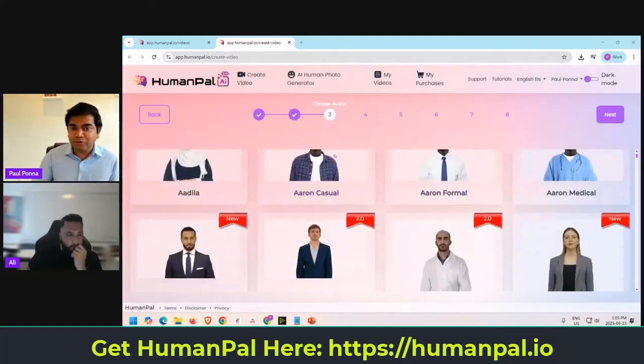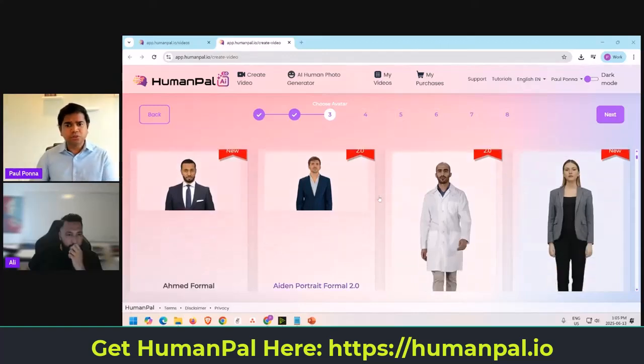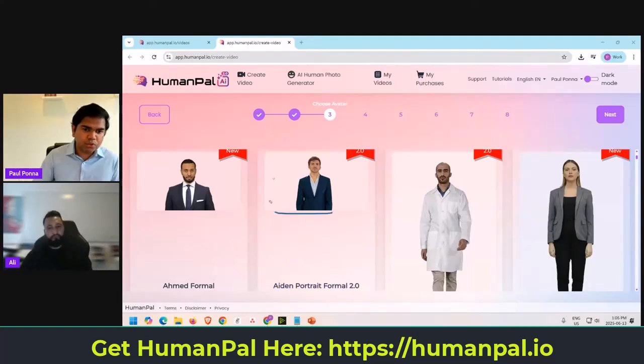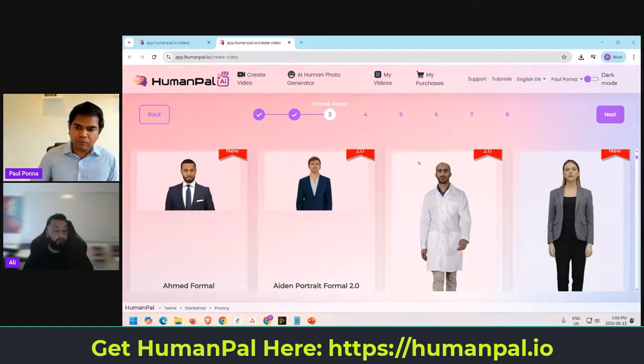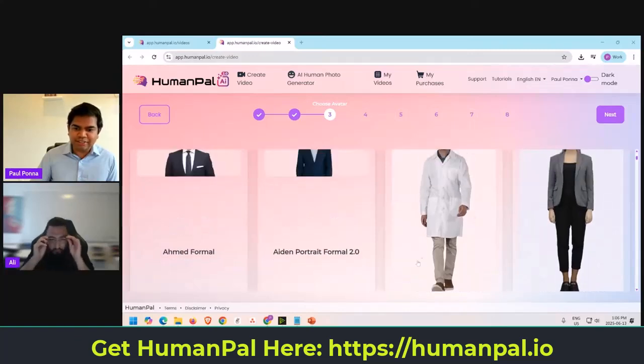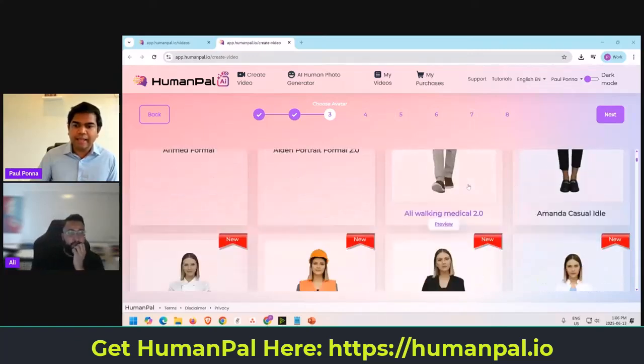For those of you who've been following along, we named these version 2.0. These are the avatars we've added in. We did it in two ways. One is a portrait, okay? Portrait is basically waist up. See, like this is my portrait, right? Waist up shot. Or you can have full body. See, this full body walking and talking actually doesn't do justice. If I scroll down, you see the feet and everything, you see? And this is basically it.